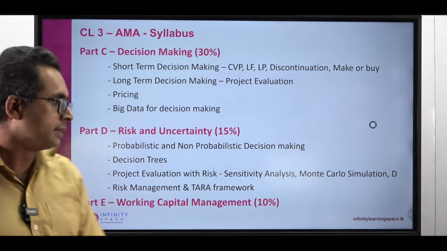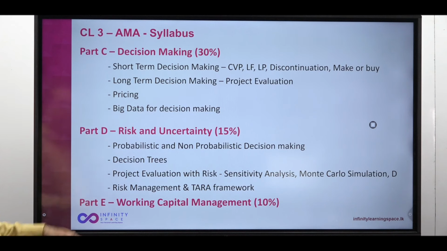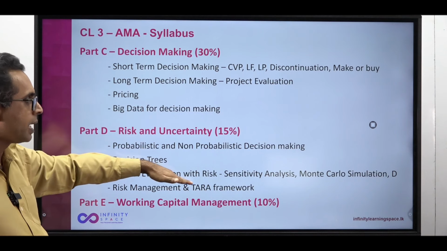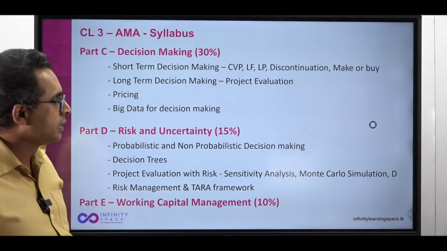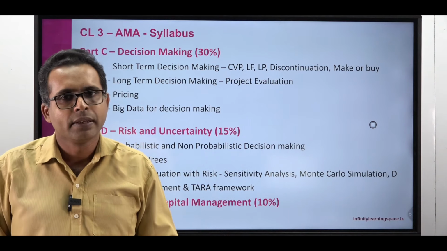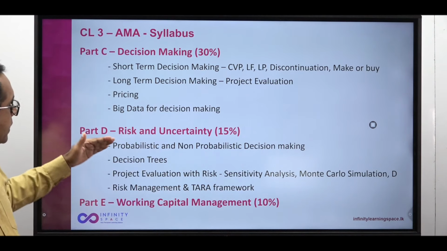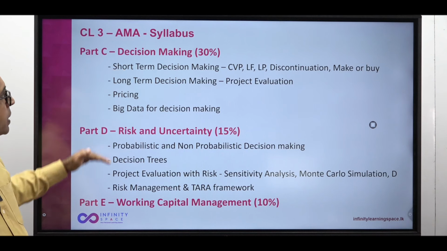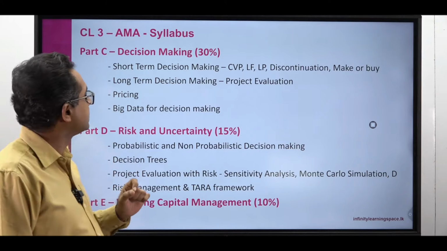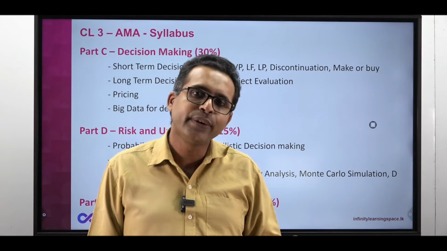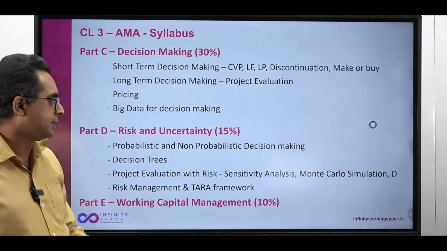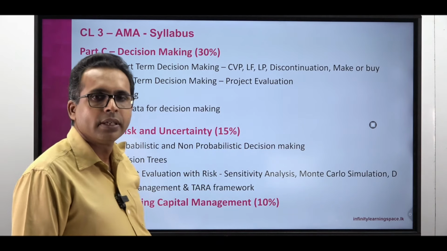under risk and uncertainty. And project evaluation with risk. Now, project evaluation is here, but sometimes it can be combined with risk, the sensitivity analysis, Monte Carlo simulation, and so on. It can be combined with those areas. So it comes under here as well. So it can be a question like, okay, you might be thinking sometimes the weightage for part C is more than 30%. No, it may be a project evaluation question combined with a risk assessment, risk management section as well.